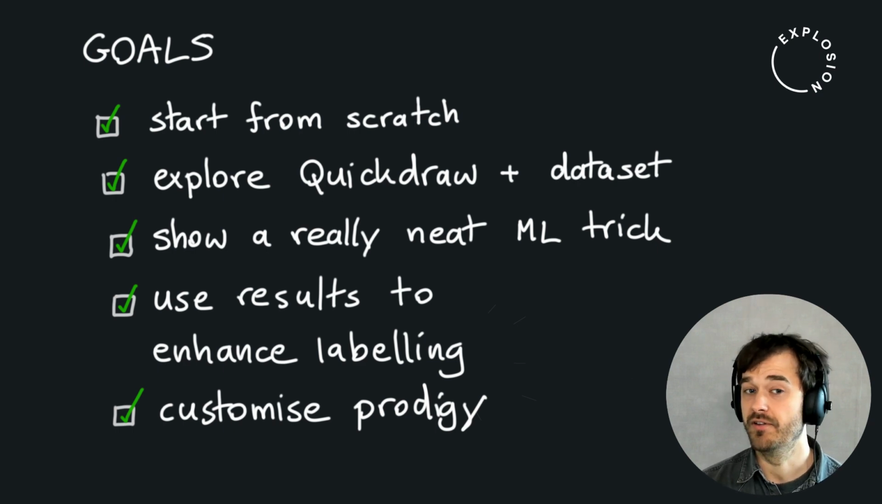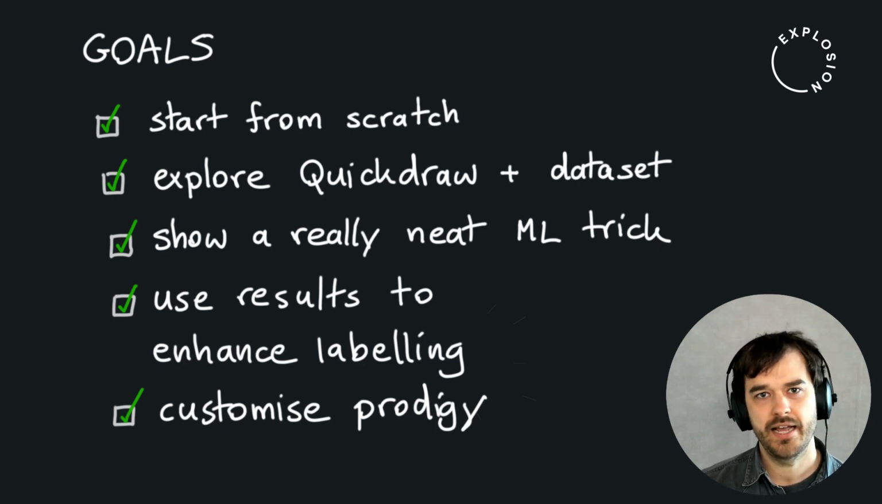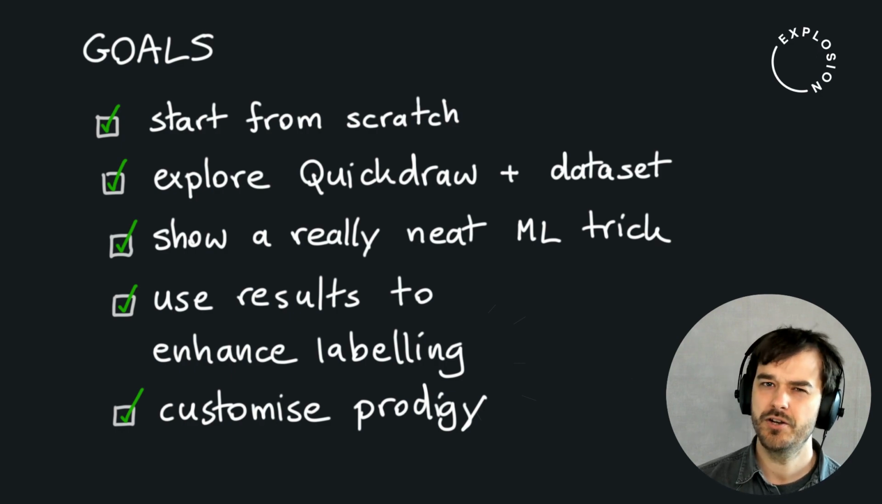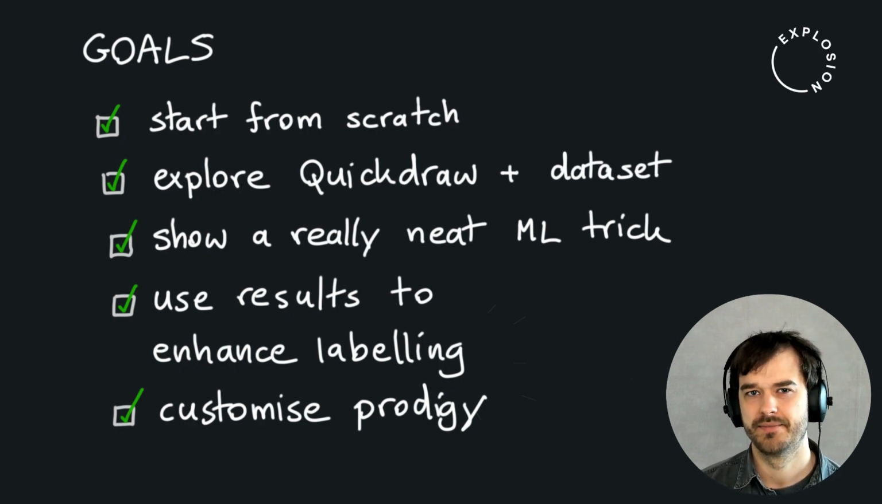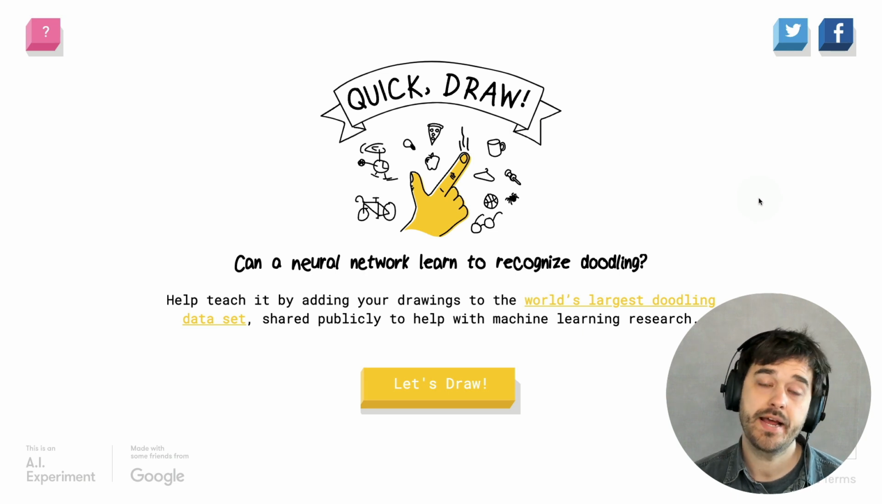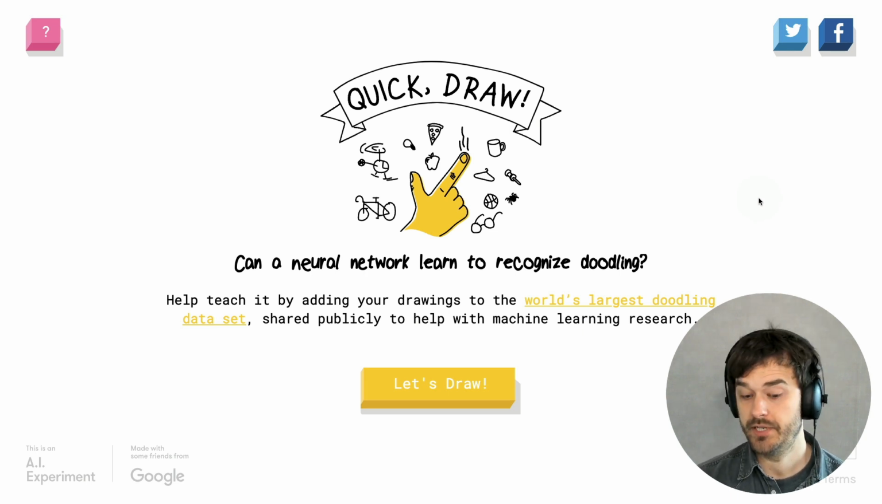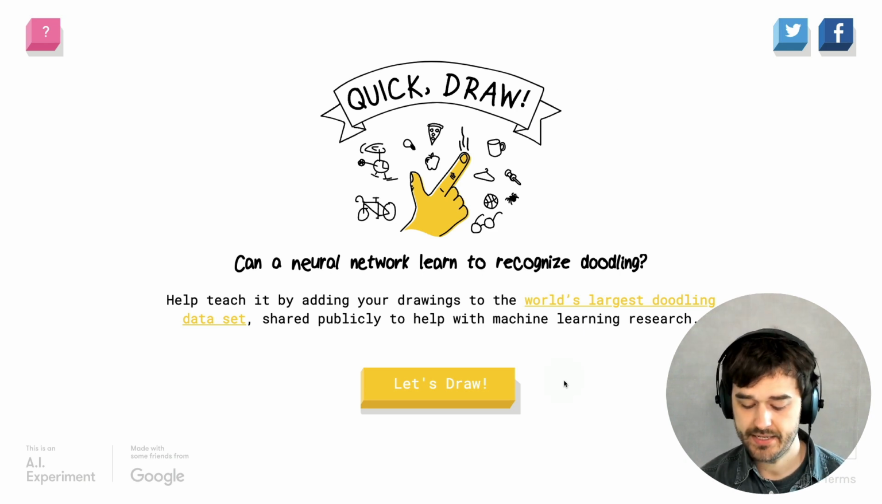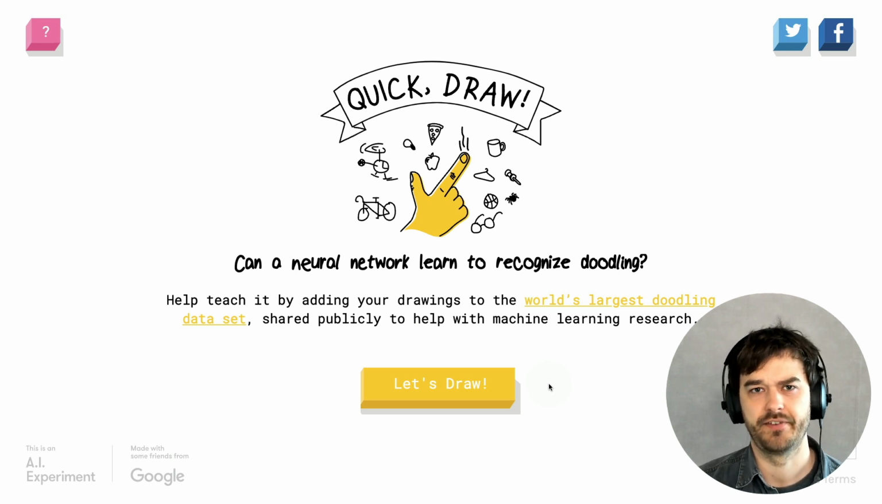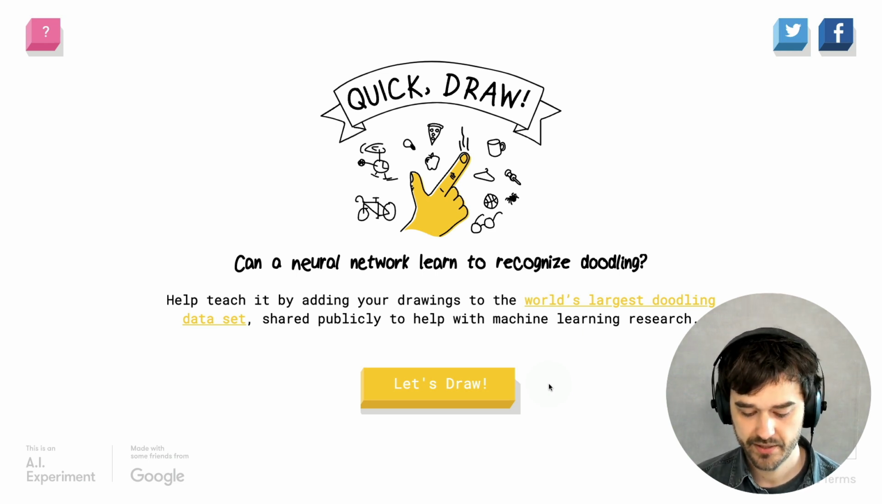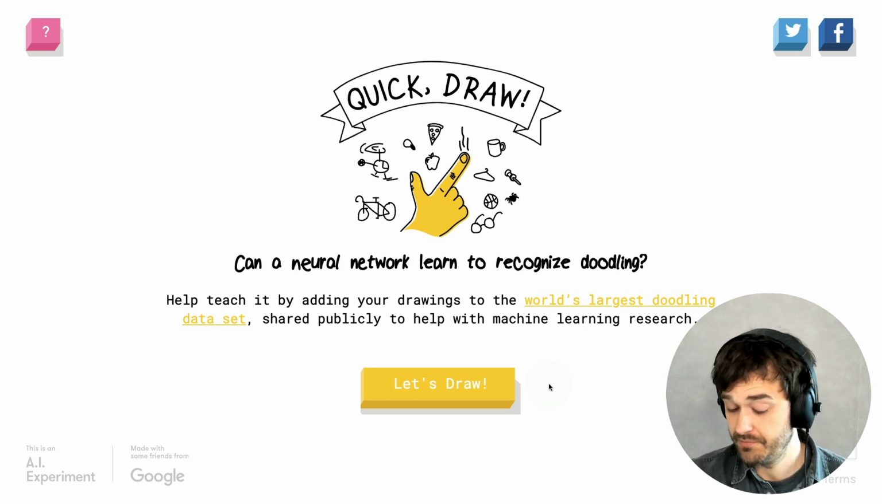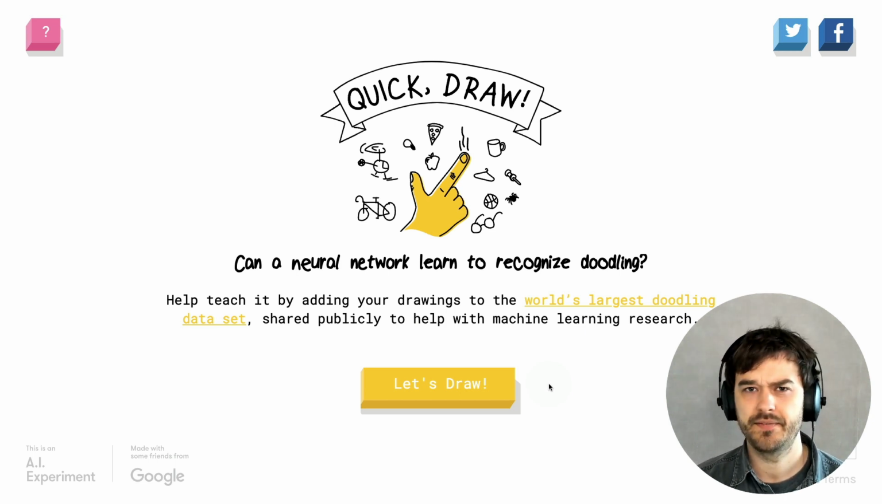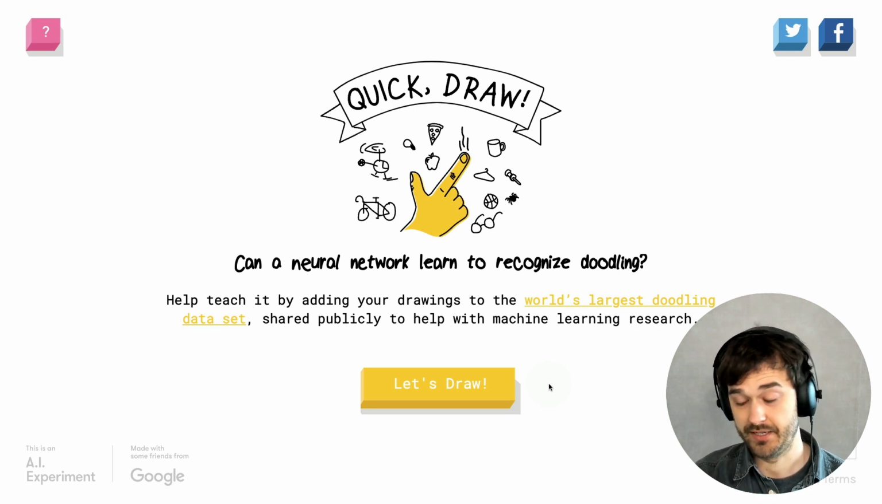Now, having said all of that, let's just have a look at the QuickDraw experience, just so we know a little bit better what kind of data we can expect. Okay, so right now I have loaded the QuickDraw interface. This is the website that Google provides. And the moment that I hit this Let's Draw button over here, you're going to be able to see the actual interface that many people have been playing with. What I'm going to do is show you what it's like. One thing that's safe to observe is that I do have a fancy drawing tablet over here that I will be using as I'm drawing.